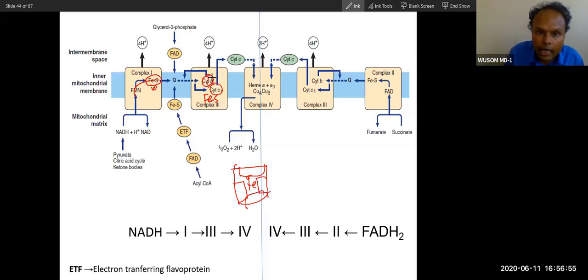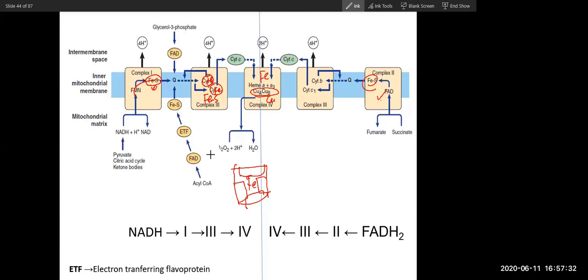So these have iron at the center. So this is iron containing. So you can see iron. So electron flows through this iron to cytochrome C to complex 4. Now complex 4 has iron plus copper. Only complex 4 has got iron plus copper. Here you can see only iron in complex 1 and 3. Also here you will see iron only. Only complex 4 has got copper also. Okay?